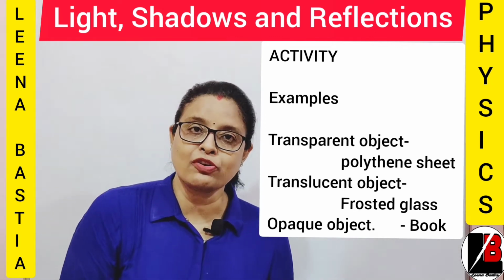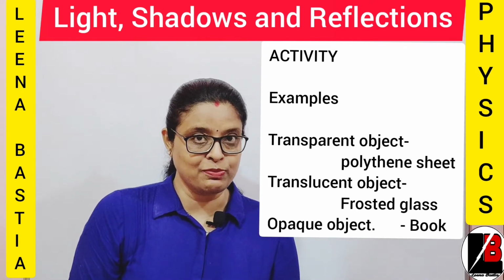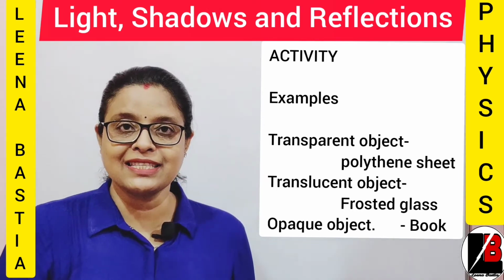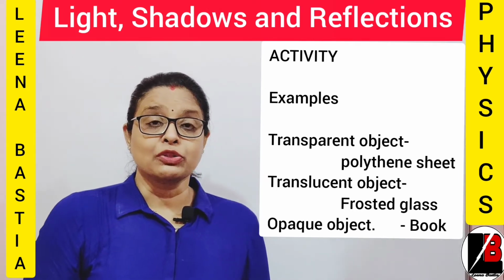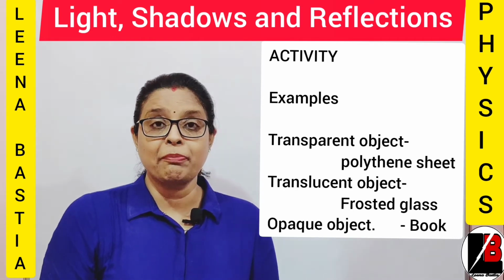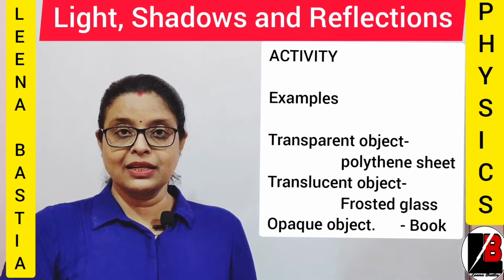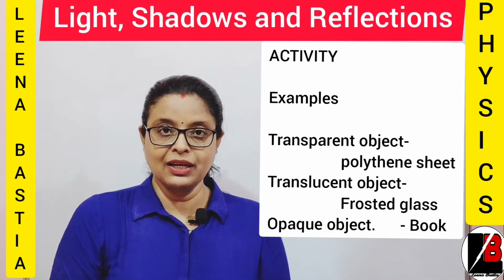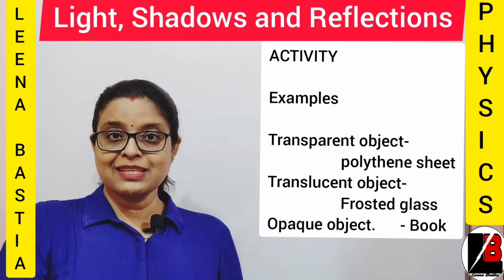Another object is a frosted glass. That's a translucent object, isn't it? So look at my face. It is hazy, right? Because through the translucent object, light can pass partially. That's the reason I am visible partially or in a hazy manner. Clear?